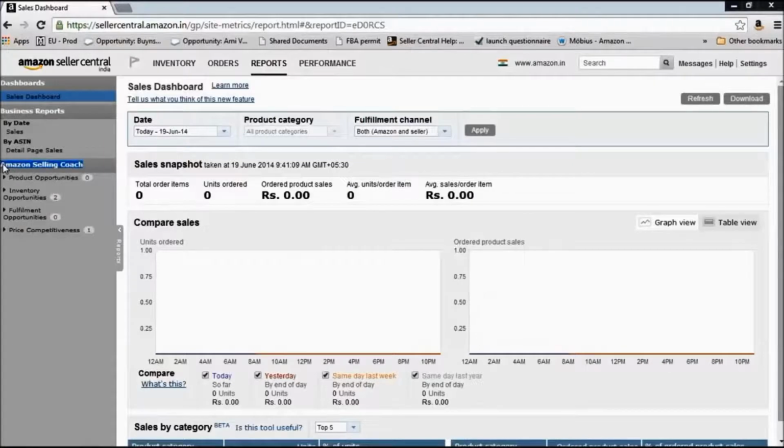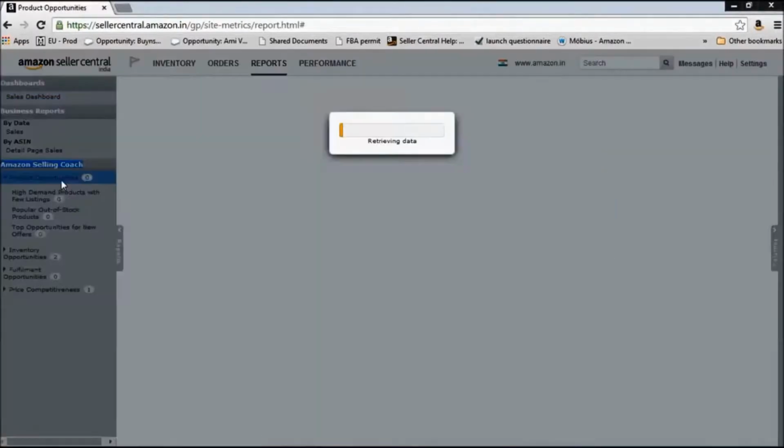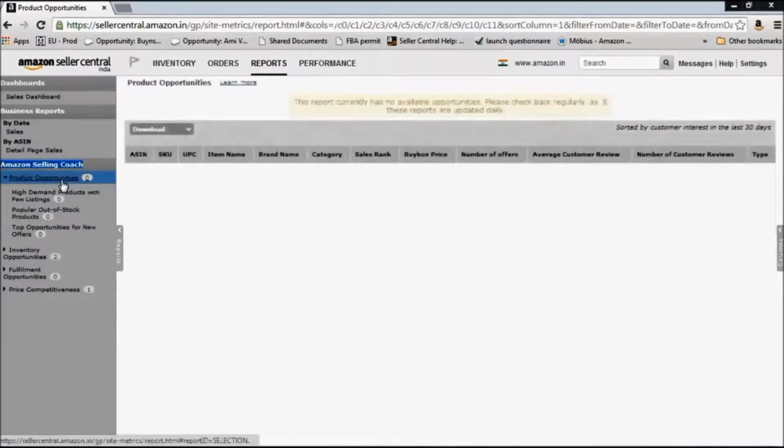There is also an Amazon Selling Coach feature that you see here, which will tell you about product opportunities, inventory opportunities, etc. So for example, what is product opportunities? You can see there are different options: high demand products with few listings, or popular out of stock products, or top opportunities for new offers. So as we identify more selling opportunity for you, you can find them under Amazon Selling Coach here. Also the notification emails that we will send you, we will mention those opportunities in those notification emails.